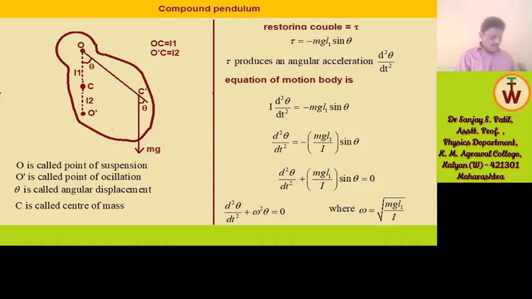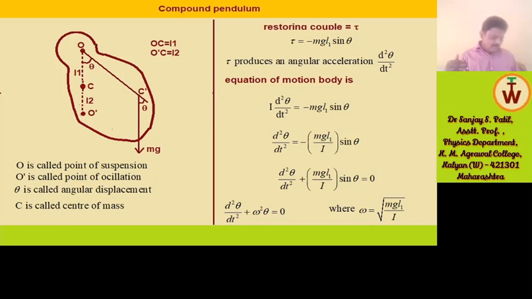A simple pendulum consists of a heavy metal bob or heavy metal point suspended by a massless string. The ideal system is difficult to realize to get proper oscillations, and there is no such problem in the case of a compound pendulum, since air resistance can be overcome by a compound pendulum. It has a heavy mass. There is no part like the string which we consider in a simple pendulum, so here there is no string.